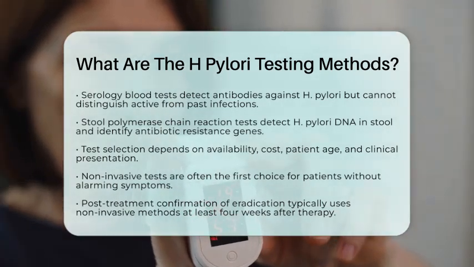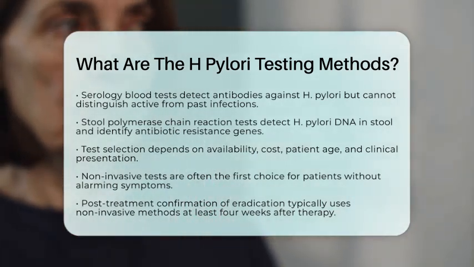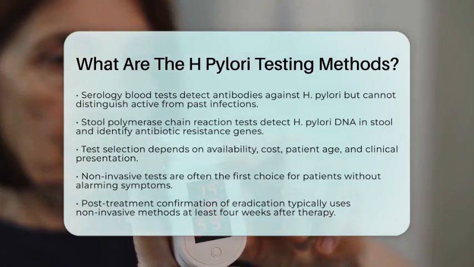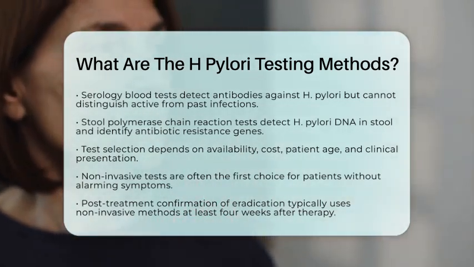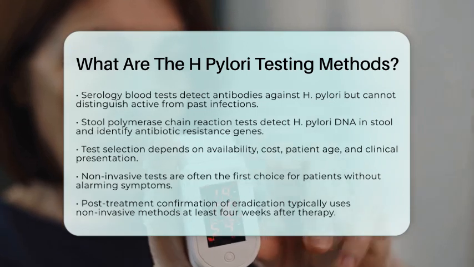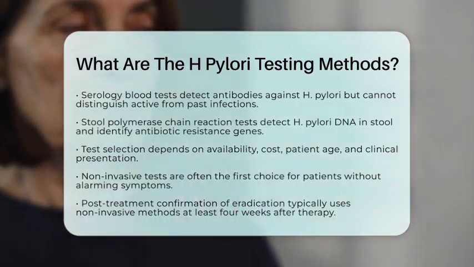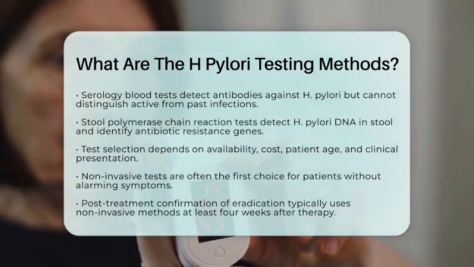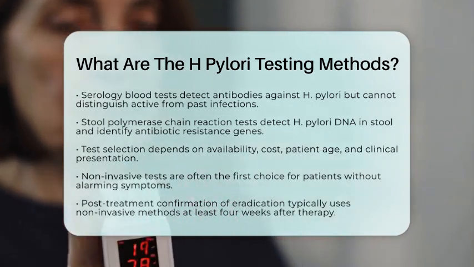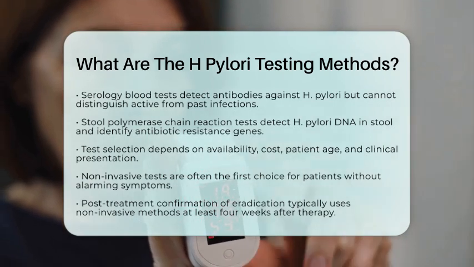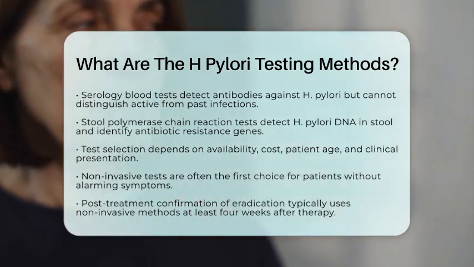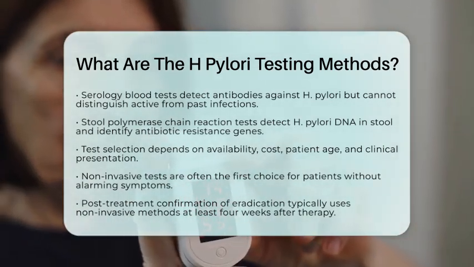After treatment, confirming eradication usually involves non-invasive methods, like the urea breath test or stool antigen test, conducted at least four weeks after therapy. It is essential to choose the right test for accurate diagnosis and effective management of ulcers and peptic ulcer disease. Always consult with a healthcare professional for personalized medical advice regarding testing and treatment options.